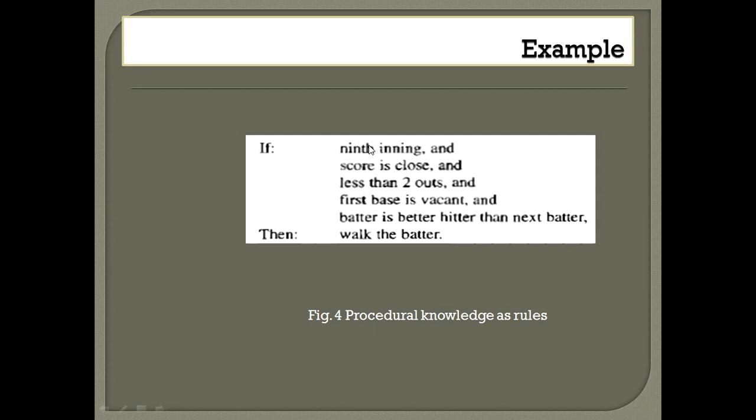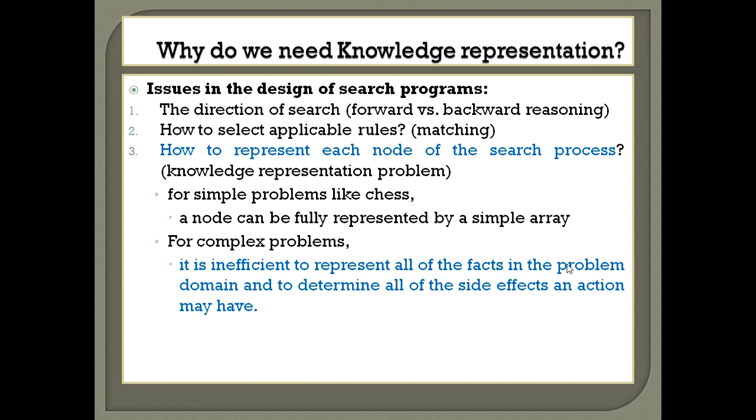So if a player is, say, playing in the ninth innings and the score is close to the target, and there are no outs, let's say the number of players out is less than 2. So maybe the next player, if he's a better player, will be allowed to bat, so as to finish the game quicker. They will allow the next batter to bat. So that's one example of representing procedural knowledge as rules.